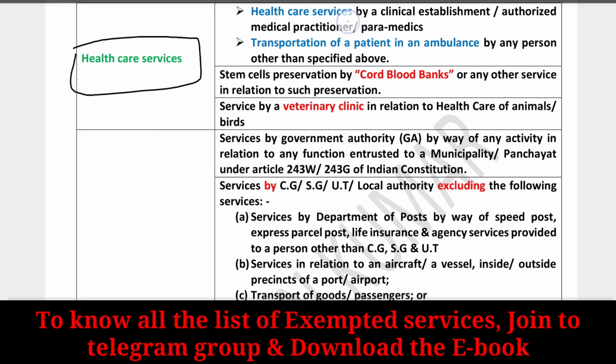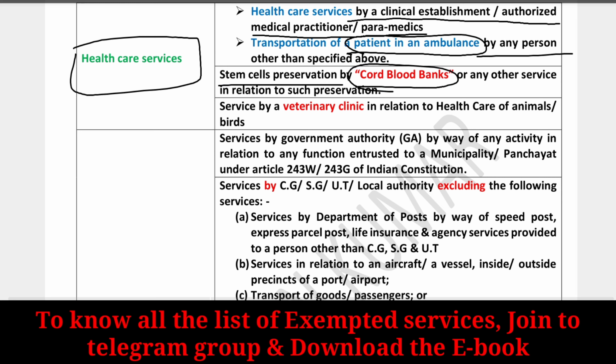And the next part is healthcare services. Healthcare services by a clinical establishment or authorized medical practitioner or paramedics, and transportation of a patient in an ambulance by any person other than those specified above, is completely exempted. And stem cells preservation by cord blood banks is completely exempted. And services by a veterinary clinic in relation to the health care of animals and birds are completely exempted.